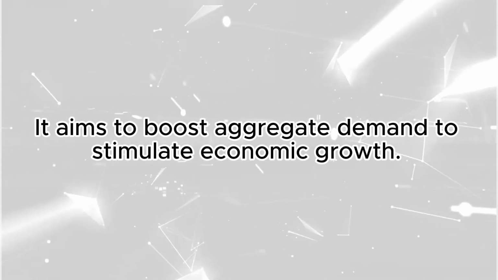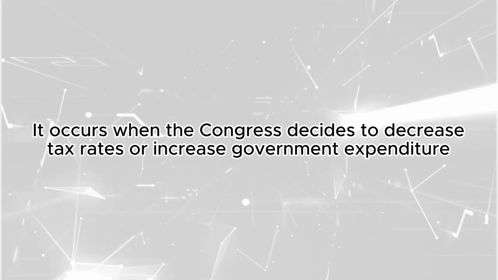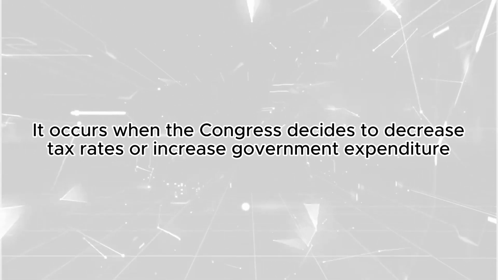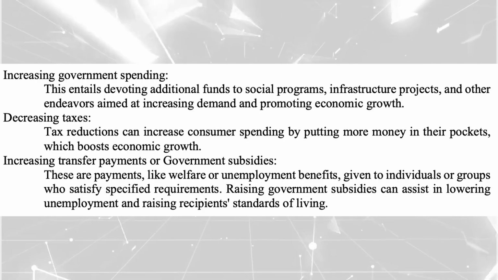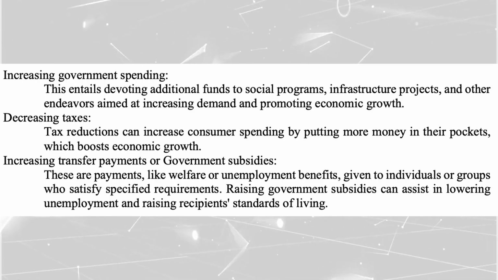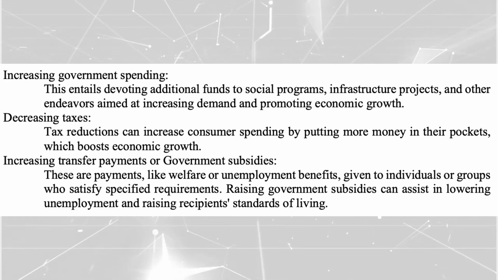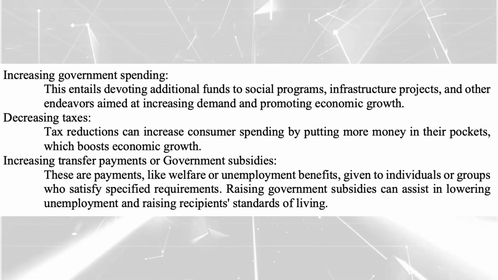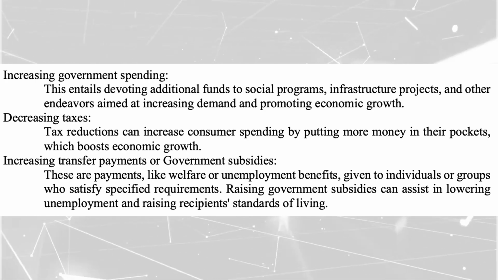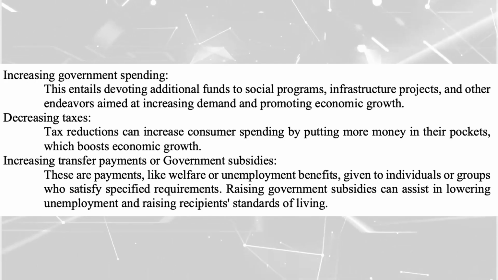Expansionary fiscal policy aims to boost aggregate demand to stimulate economic growth. It occurs when Congress decides to decrease tax rates or increase government expenditure. It focuses on increasing government spending. This entails devoting additional funds to social programs, infrastructure projects, and other endeavors aimed at increasing demand and promoting economic growth. Decreasing taxes: tax reductions can increase consumer spending by putting more money in their pockets, which boosts economic growth.